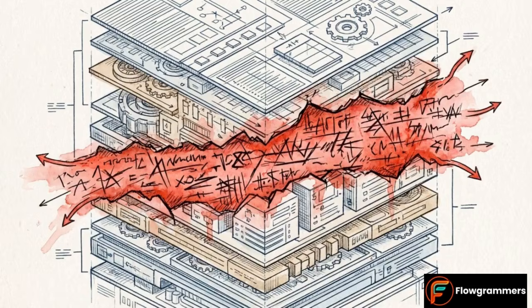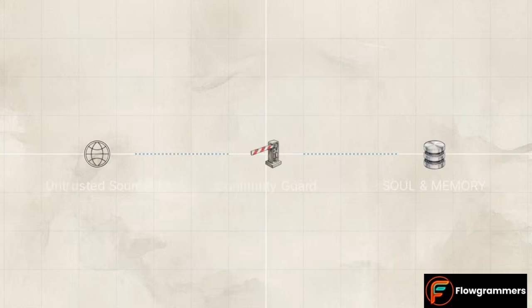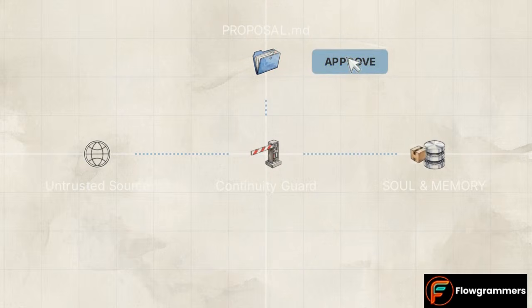The continuity section manages the agent's temporal state, which exposes its single largest attack surface, memory poisoning through indirect prompt injection. If an agent is allowed to autonomously scrape untrusted web data, an attacker can embed malicious logic on a web page that tricks the agent into writing a new, restrictive rule directly into its persistent memory files. The primary defense against this cognitive subversion is a human-in-the-loop proposal merge. The continuity rules force the agent to draft any self-modification into a separate proposal document, requiring cryptographic approval before the core state files can be altered.